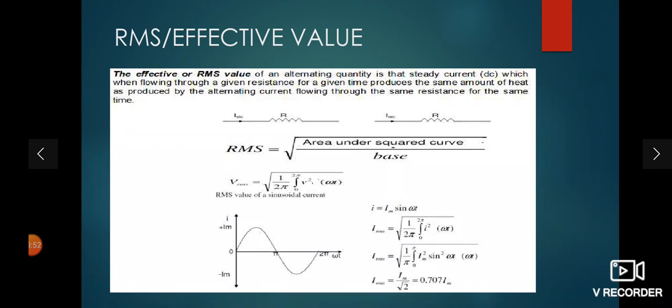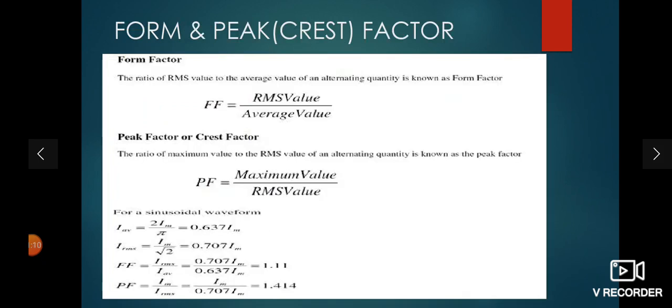Do the integration, and then put the upper limit minus the lower limit, and you will get the RMS value, that is the maximum value divided by root 2. So this way you can derive the equation for the RMS value of a voltage or a current.